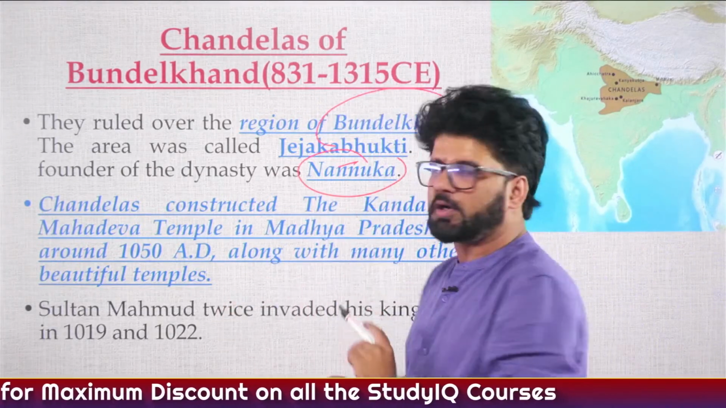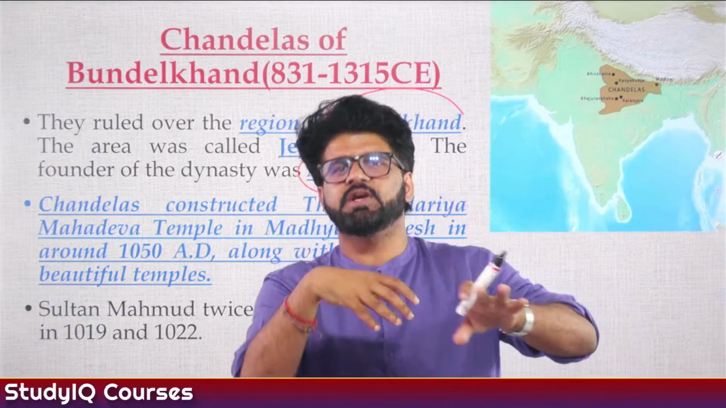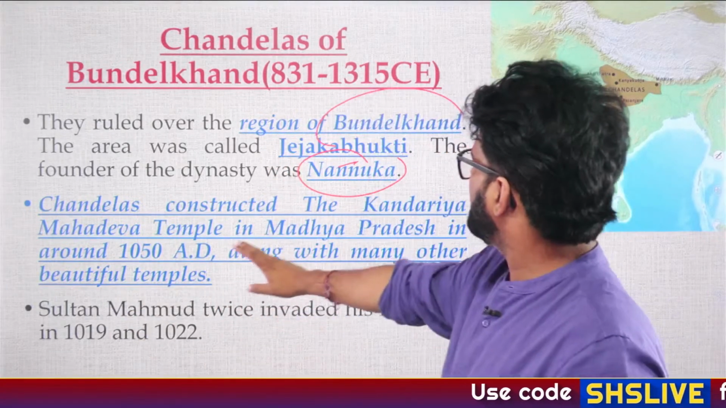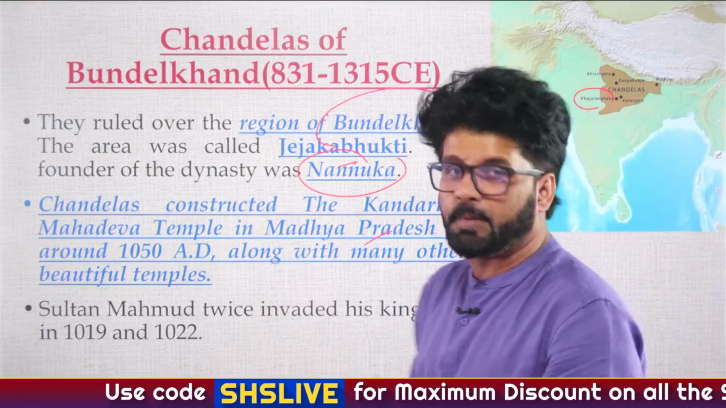Founder Nanuka, very important. And generally these Chandelas, their rulers were known as Jai Shakti, Vijay Shakti. So generally their names were ending with Shakti. So keep that in mind. Chandelas constructed the Kandariya Mahadev temple we have just discussed. Khajuraho, you people love Khajuraho.